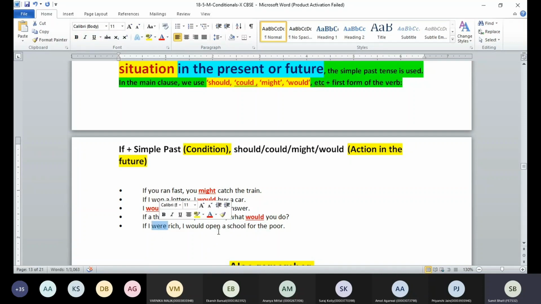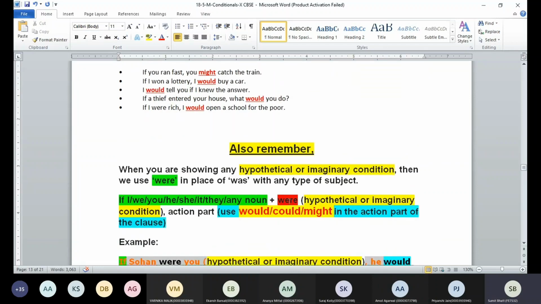And if I were rich, I would open a school for the poor. Getting better? So we are referring to a hypothetical situation. In this case, if can have any subject: I, we, you, he, she, it, they, any noun. We are always supposed to use were only. We cannot go for was. And would, could, might are the words which we can use.